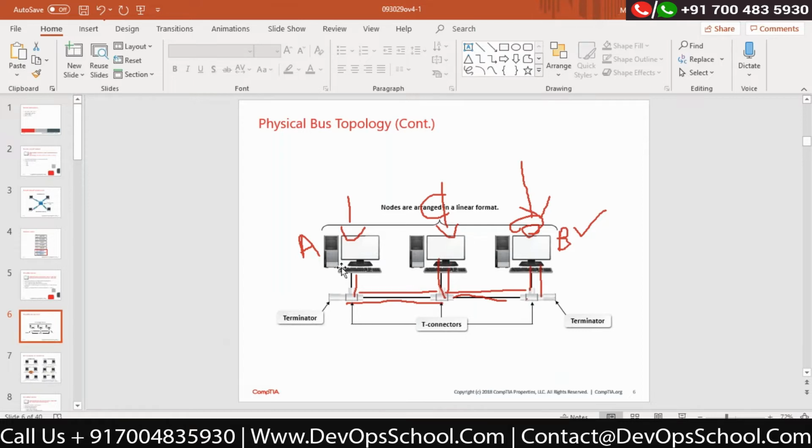That's why it is very, very slow. It is not that fast. It is very easy to implement, easy to manage, cost effective, but the problem is that it is very, very slow.